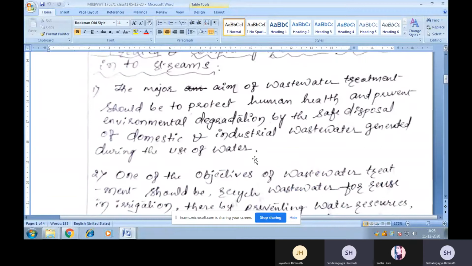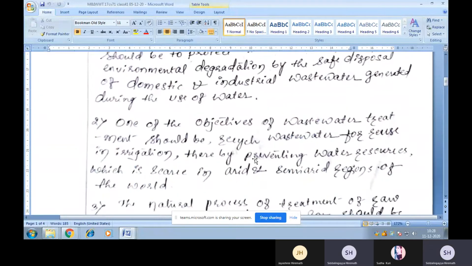Understood? So whatever the wastewater generated from the locality should not degrade the environment as well as it should not affect the human health. So this can be considered as first principle while discharging the wastewater to the natural water body.